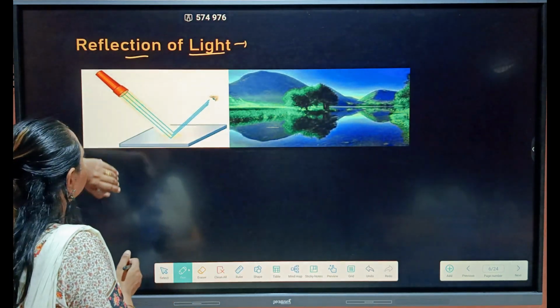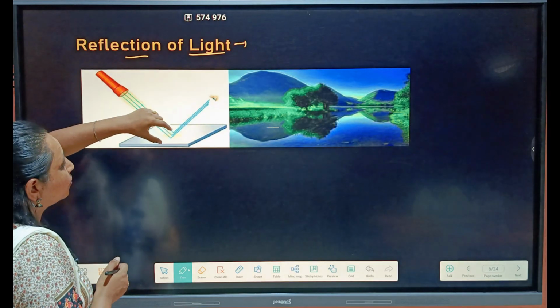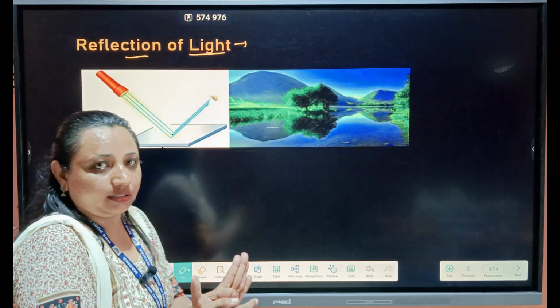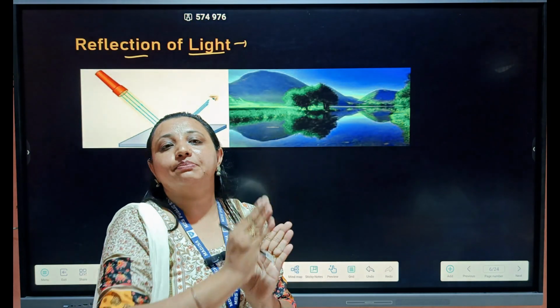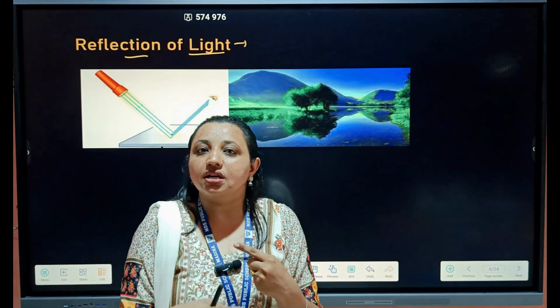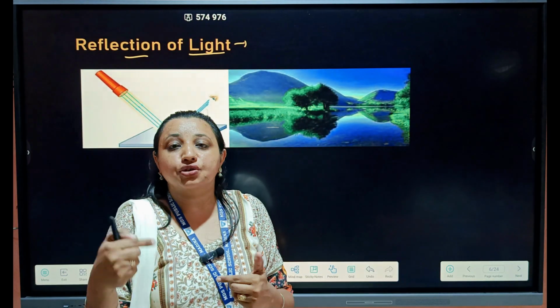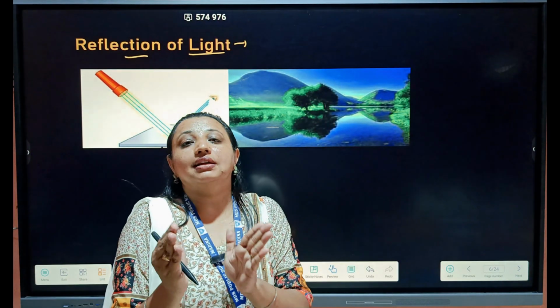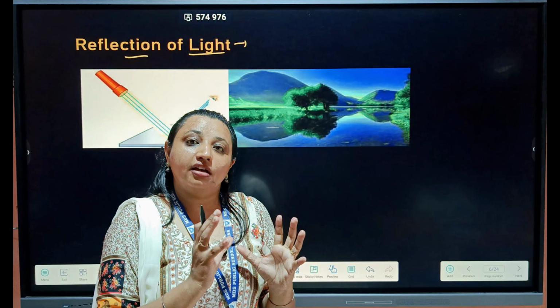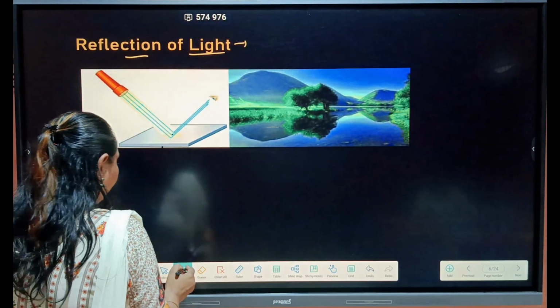So what is reflection of light? When the light strikes the mirror, it rebounces back in the same medium. So this phenomenon of changing the path or direction of the light, or rebouncing the light after striking the mirror or a polished surface, is known as reflection of light.